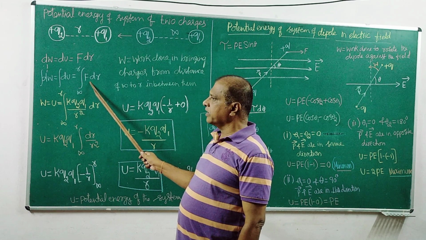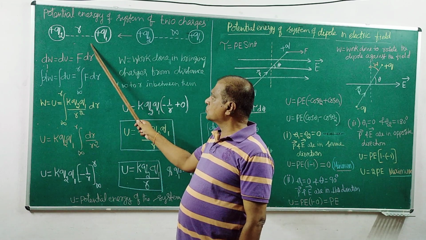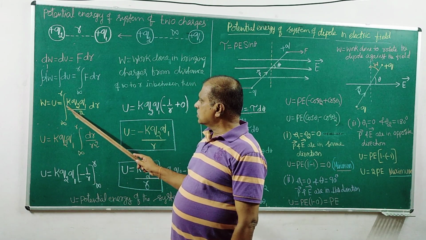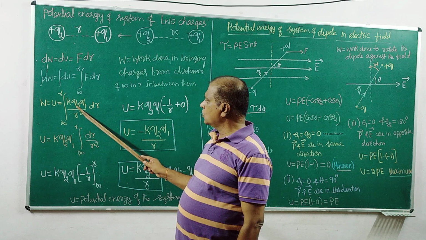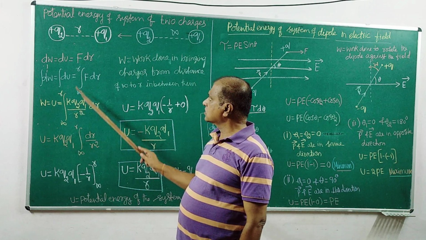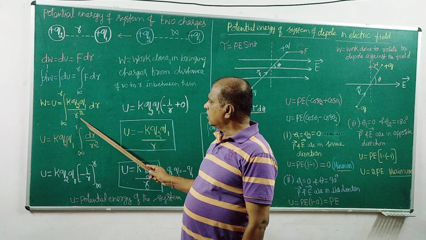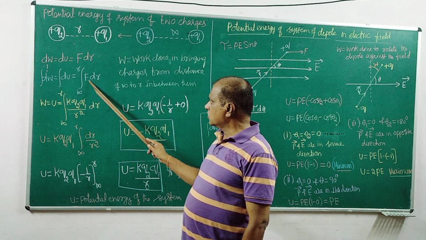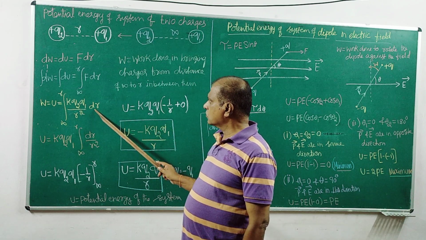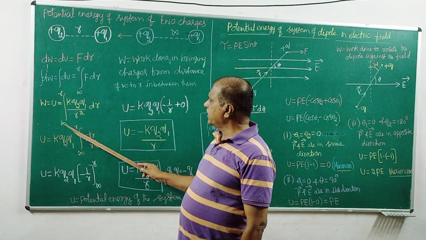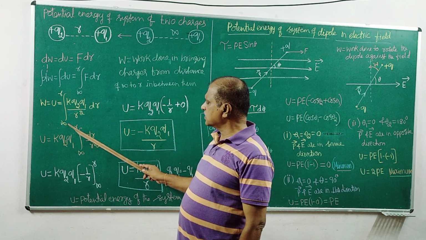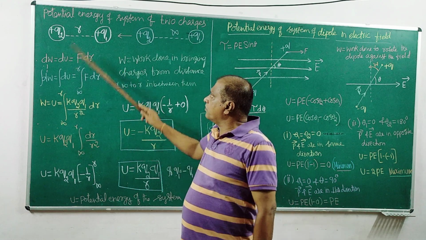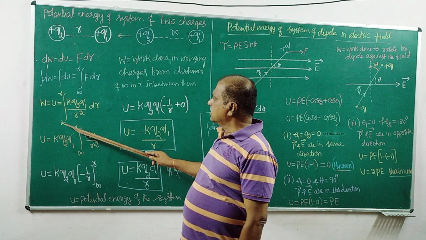What is the force operating? The electrostatic force, given by Coulomb's law. The electrostatic force is Coulomb's constant k into Q2 Q1, the magnitudes of the charges, divided by the distance of separation r squared. That is the force, multiplied by dr. For the displacement, initially the distance of separation is infinity, and in the final configuration the distance of separation is r. So the limits are infinity to r.